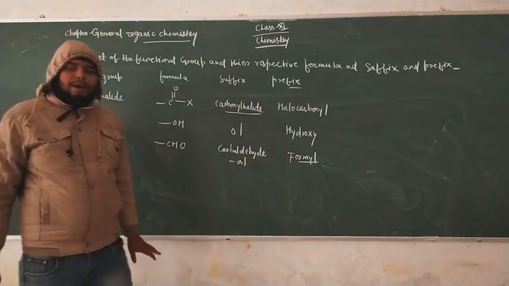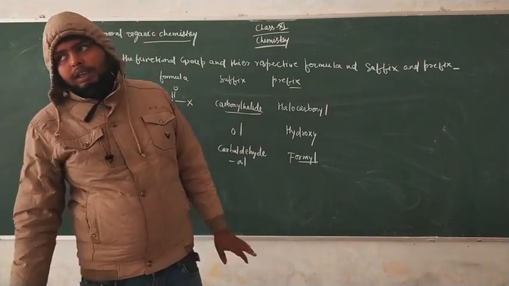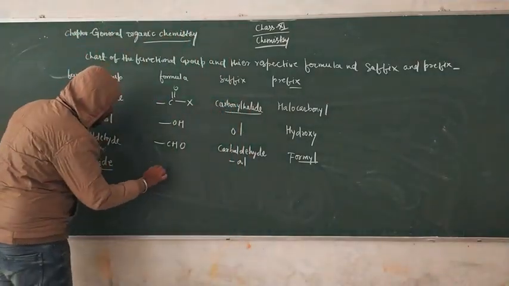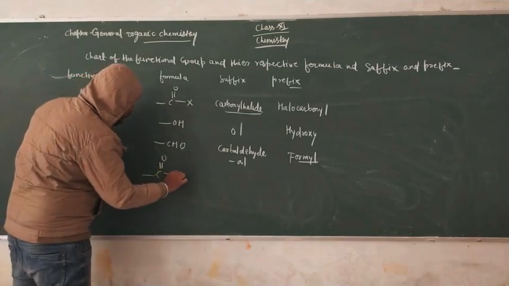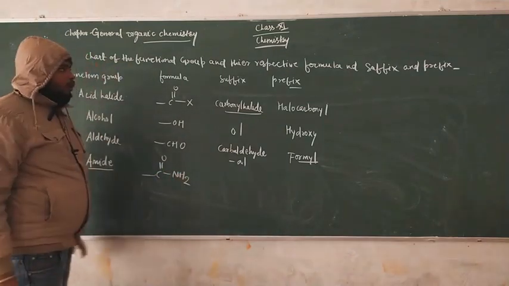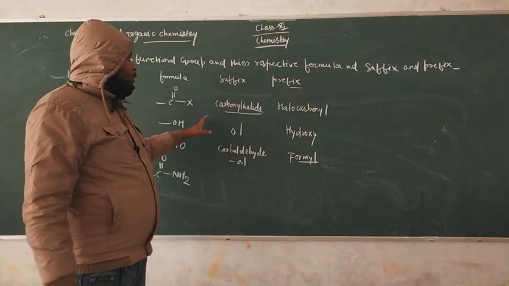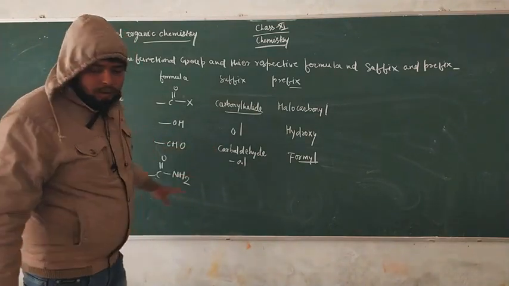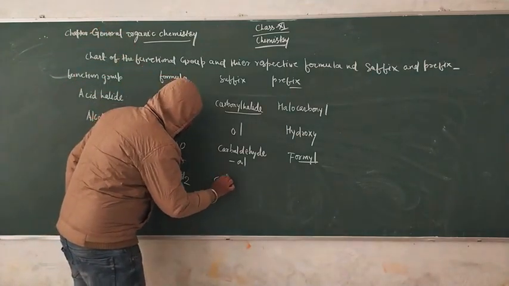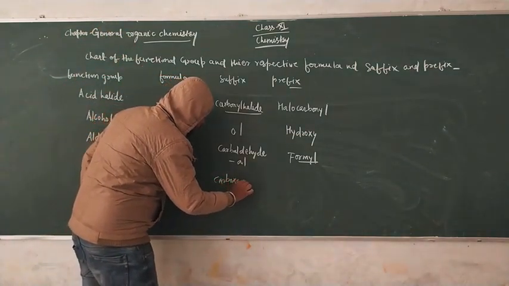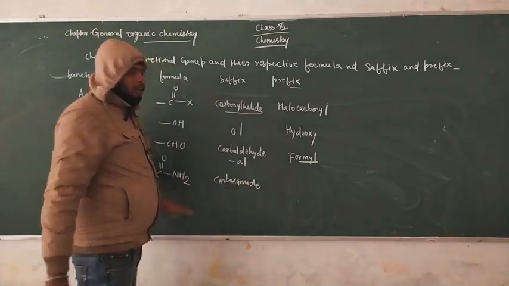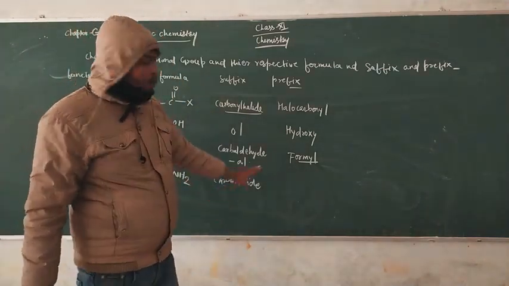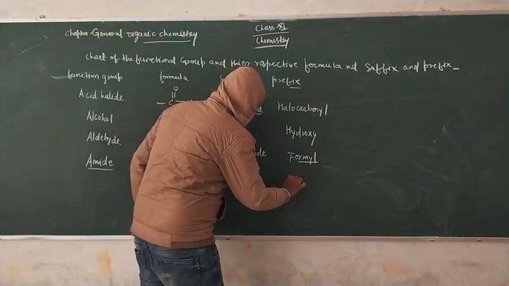For amide, the formula is C double bond O and NH2. In terms of naming, the suffix for amide is carboxamide, and the prefix is amino.